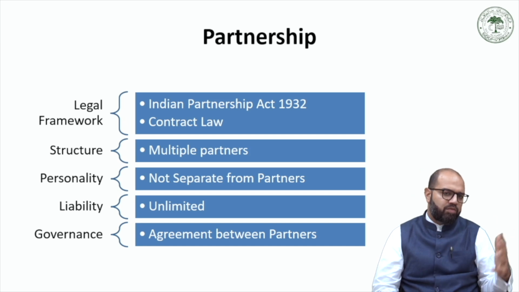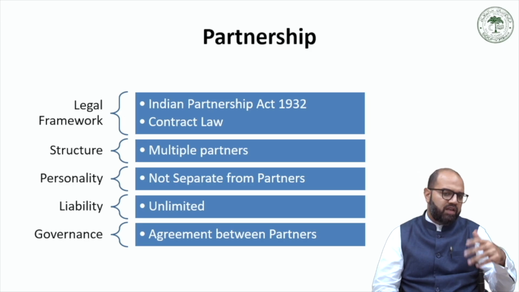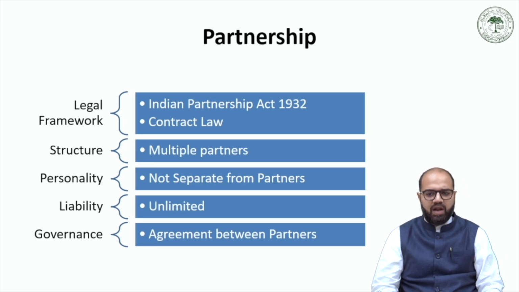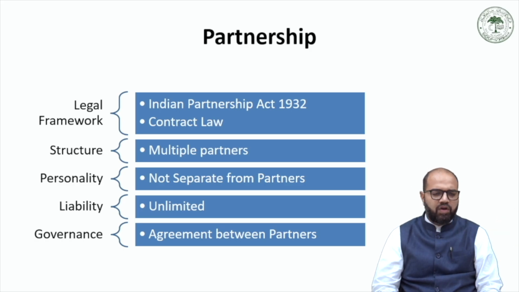So they remain exposed to a greater risk, just like in case of a proprietorship, but not in case of a company which has limited liability. So this aspect of owner shielding is not present in a partnership business.